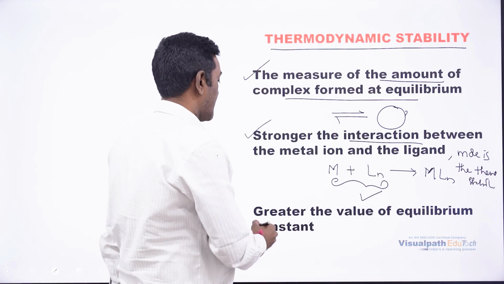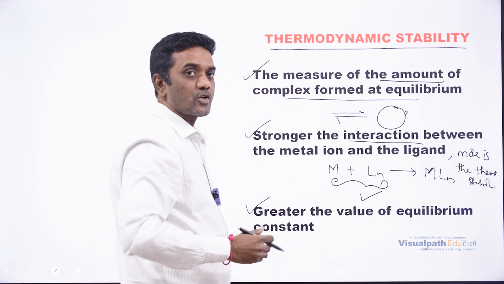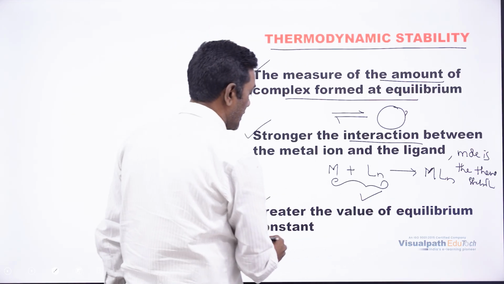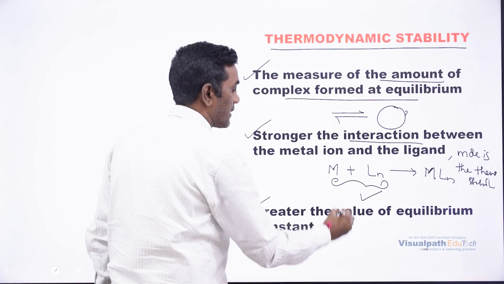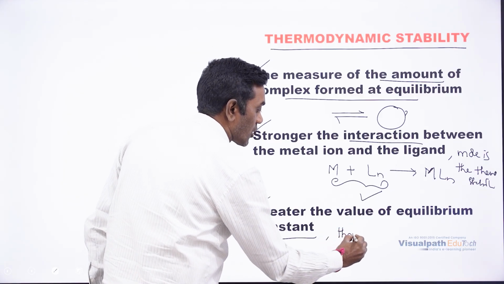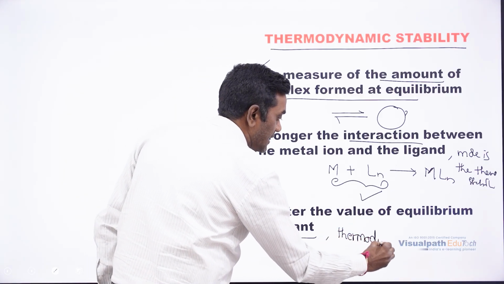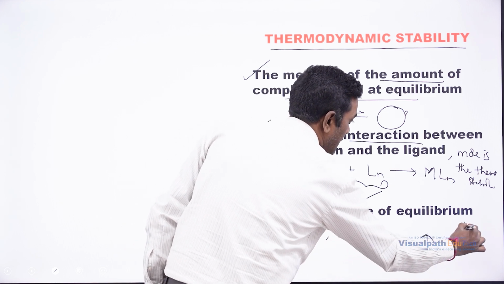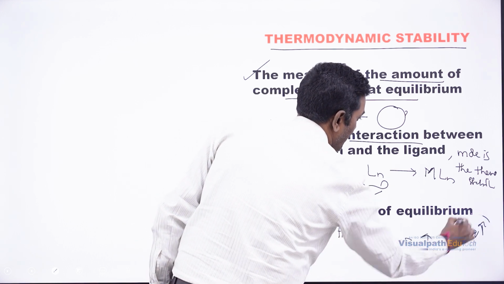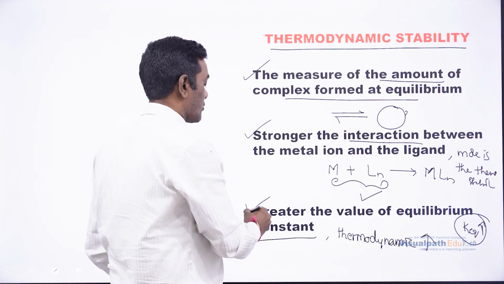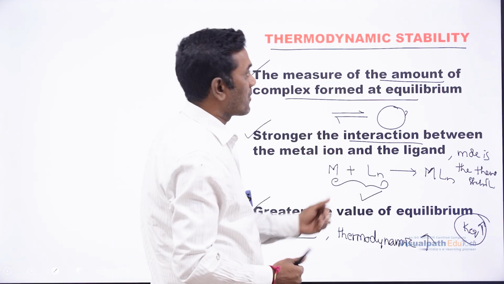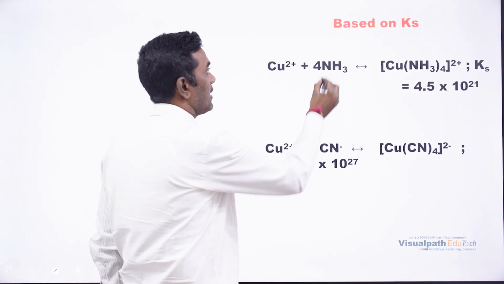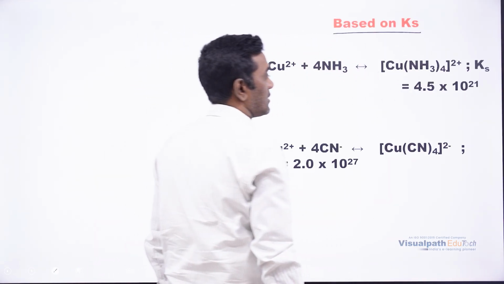Right. The next factor is based on the equilibrium constant. The greater the value of the equilibrium constant, the more is the stability of the complex, that is thermodynamic stability. If the equilibrium constant is more, thermodynamic stability is more. If the interaction is more, thermodynamic stability is more. So let us see this with an example based on the thermodynamic stability constant.